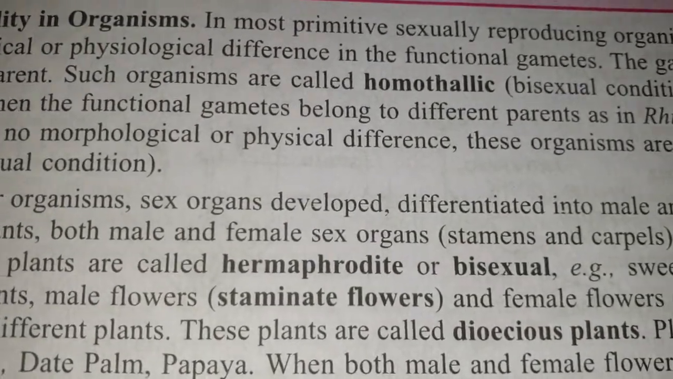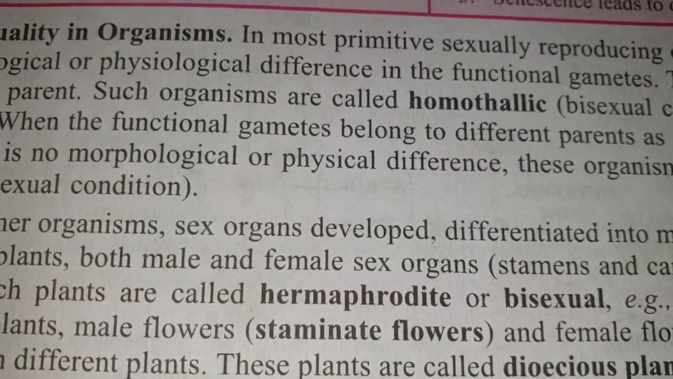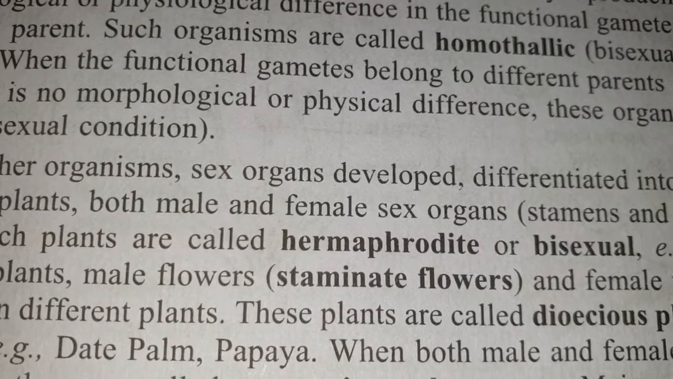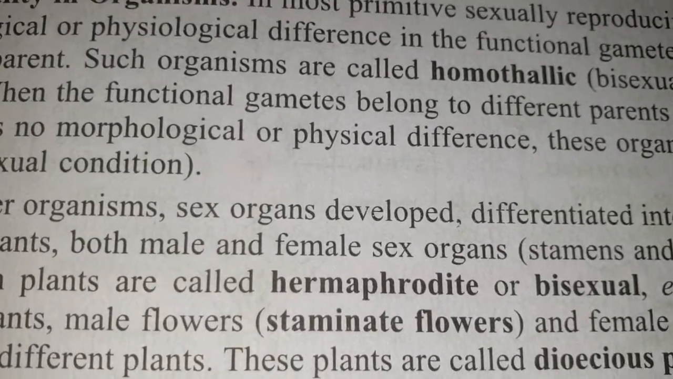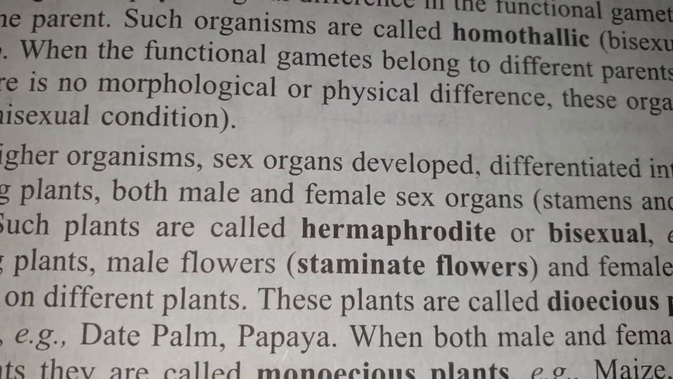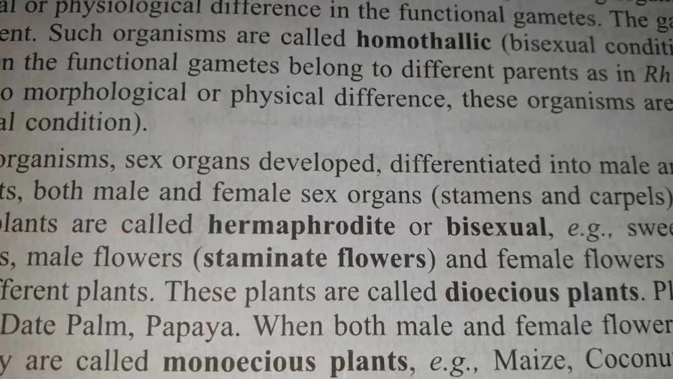Again, hermaphrodite or bisexual means the particular organism will bear both the sex organs. As for example, earthworm and leech. These two are the names which are often asked in the objective part. Okay, hermaphrodite organisms examples.